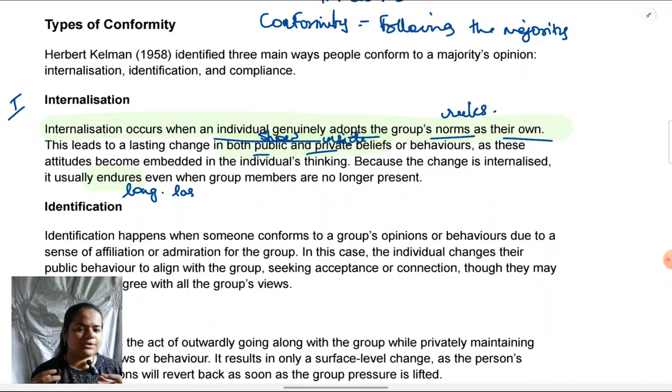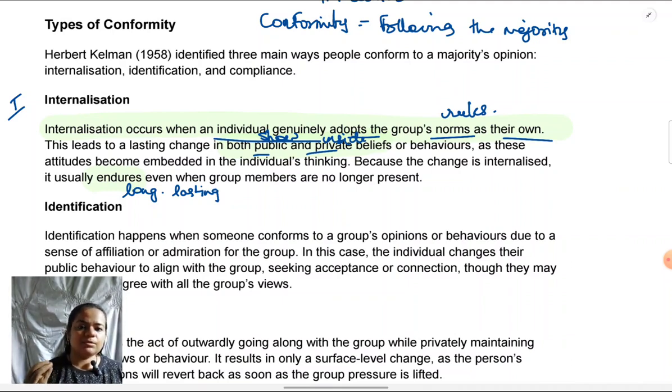Let's say these were your school friends who turned vegan, so you did too. Now you move ahead in life, and many years pass by. You are now at a career stage, no longer in touch with these friends from school. Still, it is very likely that you will continue to be vegan because your thought process has changed since you spoke to them.